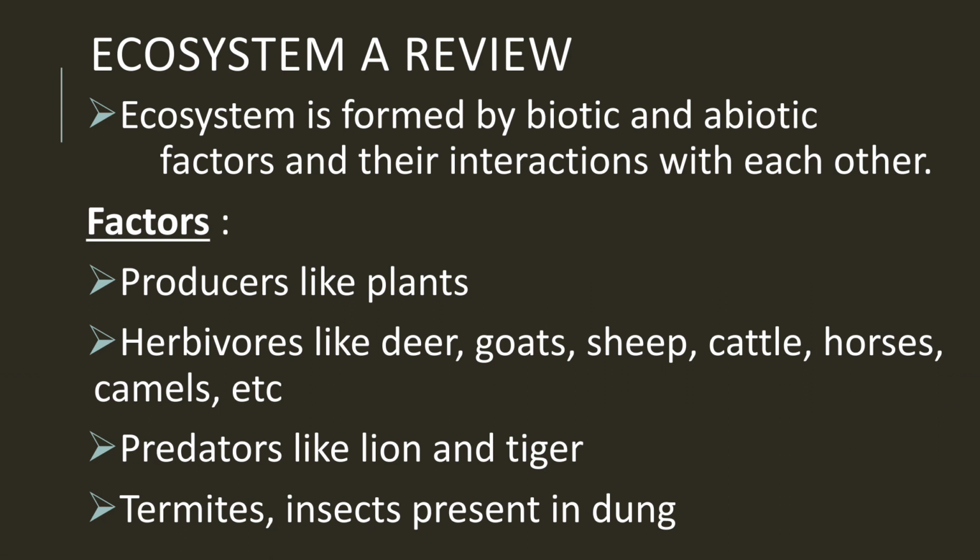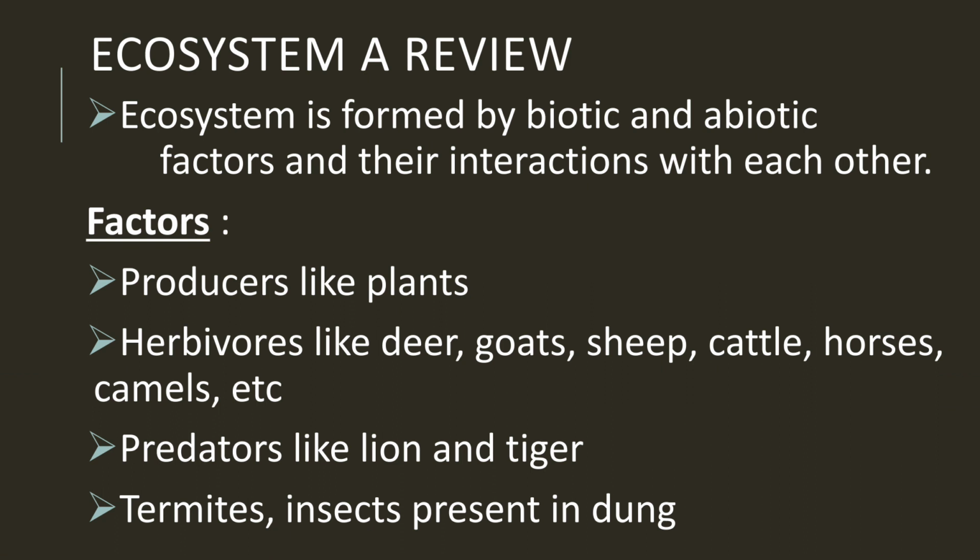Now, the various factors of the ecosystem are, first one, the producers. Producers are plants. These plants are very important in an ecosystem because they are creating the energy, they are preparing their food by photosynthesis. So producers like plants are a very important factor of the ecosystem.